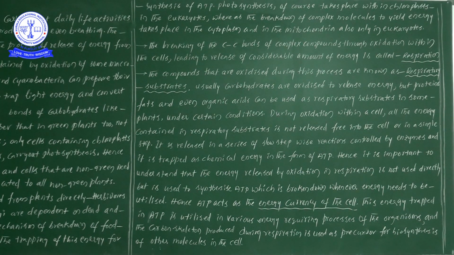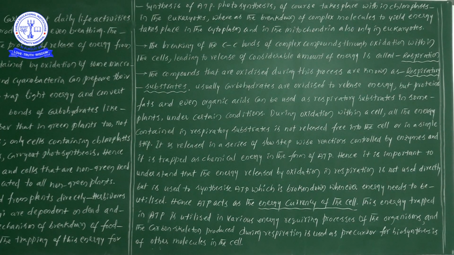Next one. Respiration means the oxidation of food materials, the breaking of the C-C bonds of complex compounds through oxidation within the cells, leading to release of a considerable amount of energy.